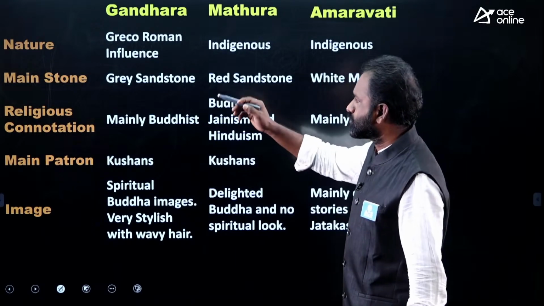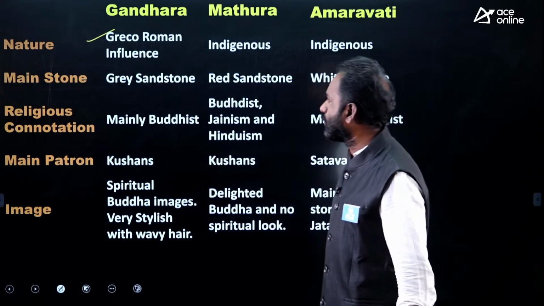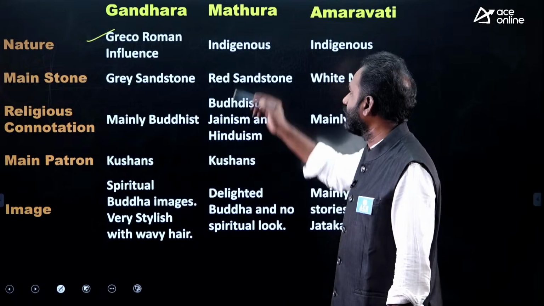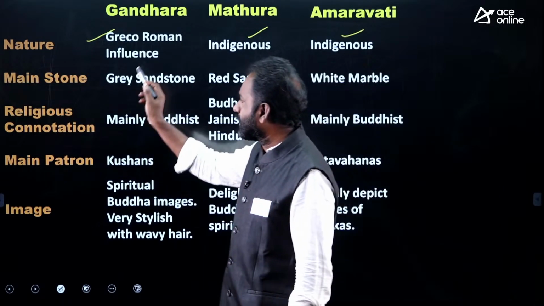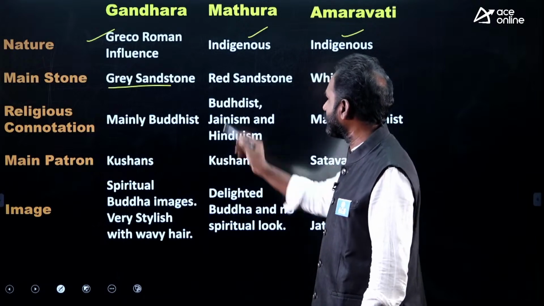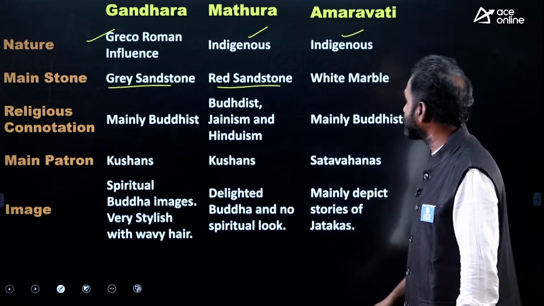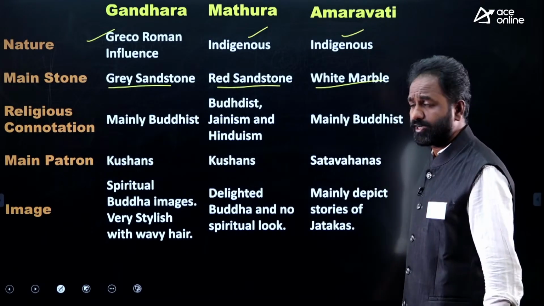For example, Gandhara School of Art was developed with Greco-Roman, Greek-Roman influence. Mathura, purely indigenous. Amaravati, purely indigenous. And in Gandhara School of Art, they used grey sandstone. In Mathura School of Art, they used red sandstone. In Amaravati School of Art, they used white marble.